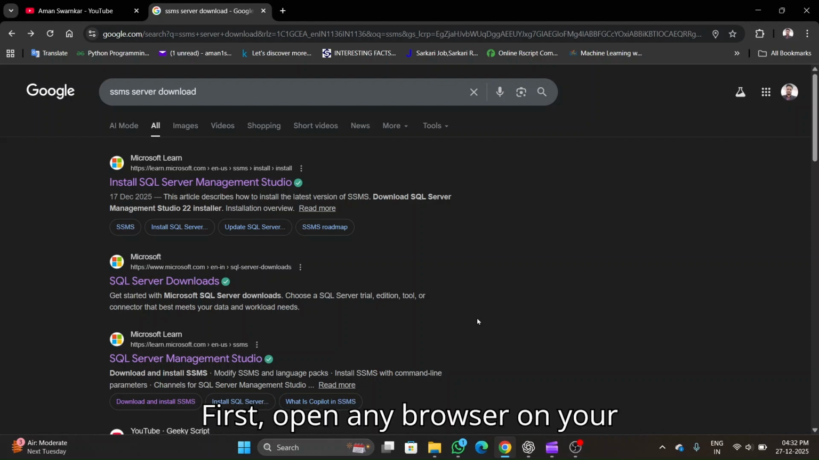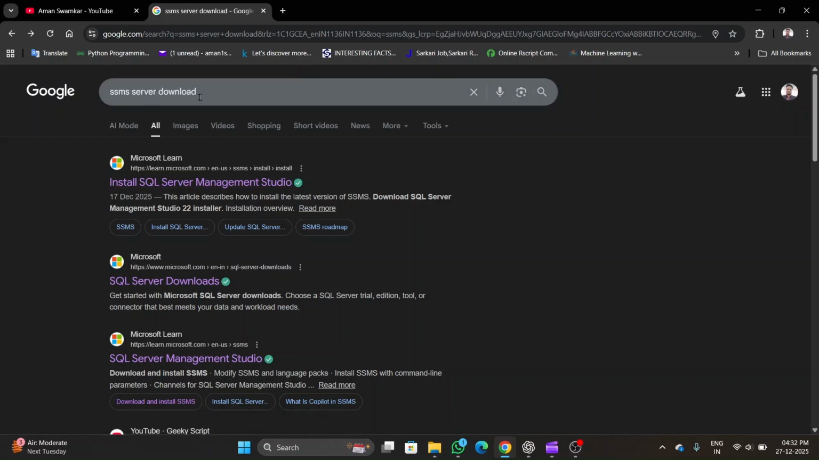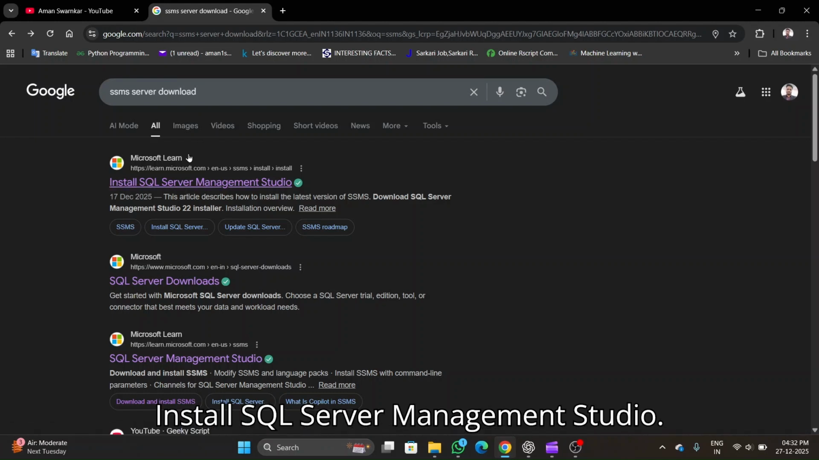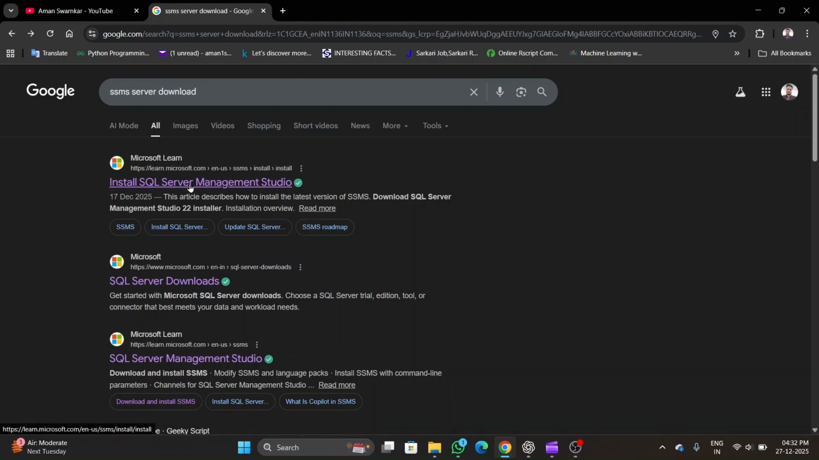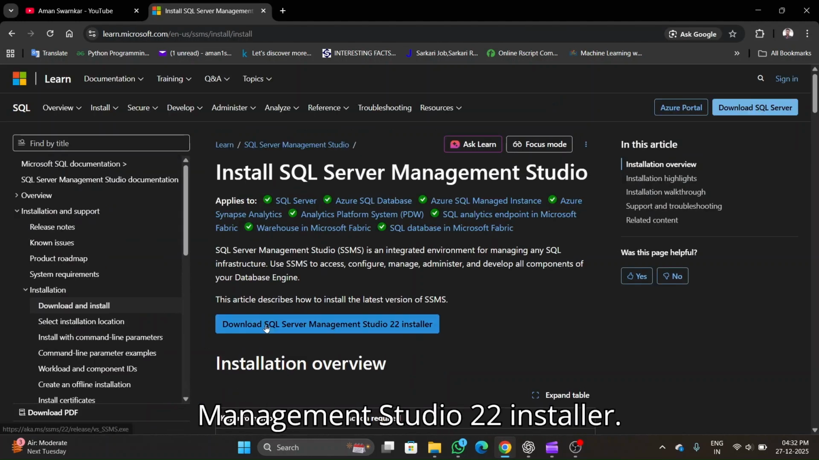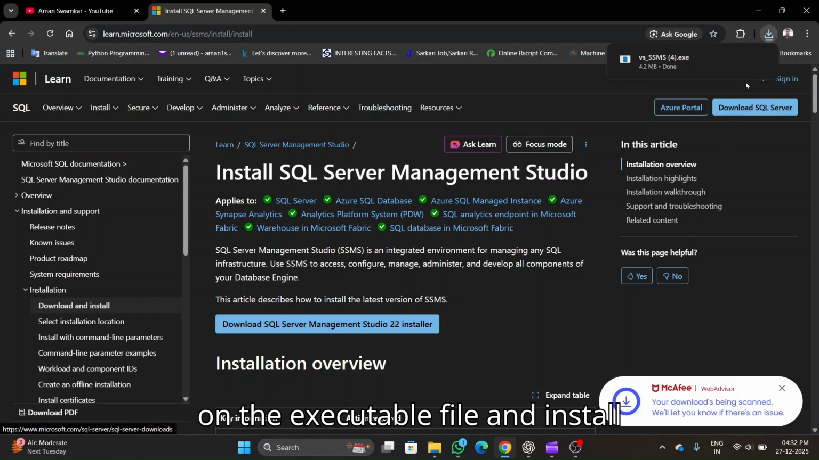First, open any browser on your computer. In the search bar, type SSMS Server Download and press enter. Now click on the link that says Install SQL Server Management Studio, and click on the Download SQL Server Management Studio 22 installer. Once you download it, click on the executable file and install it.